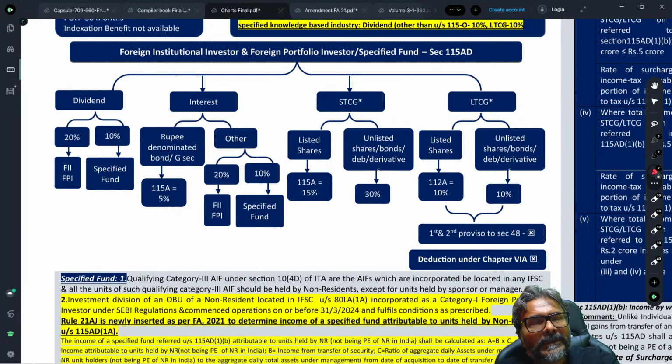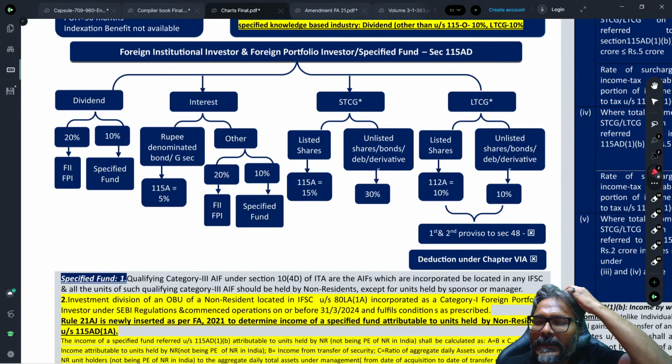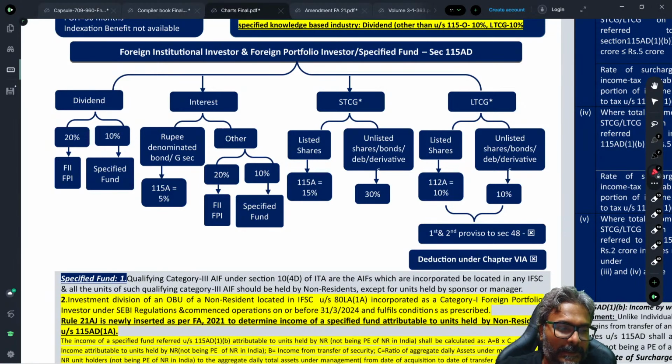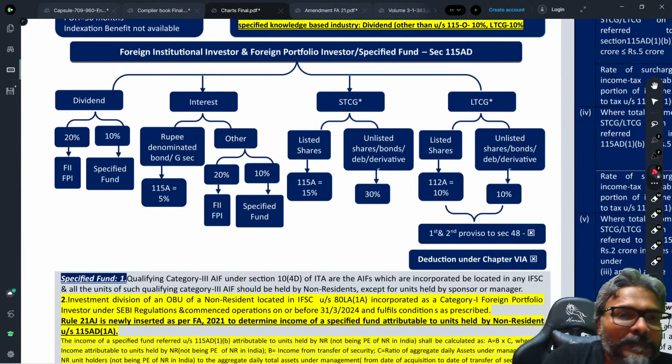Students, just remember this. Just remember the normal rate of tax as applicable to a non-resident.